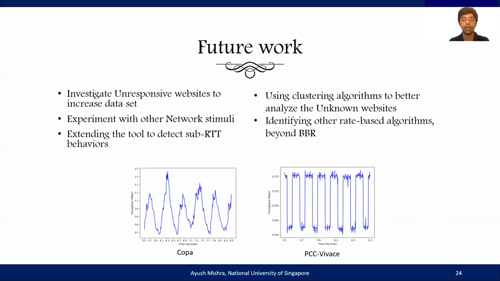Finally, we would want to extend Gordon to identify more recently proposed congestion control algorithms like COPA and PCC-Vivace. We think this would be possible by measuring features that would better reflect the sub-RTT behaviors that these algorithms show. We have been experimenting by using sending rate as one such feature, and we have seen some success in identifying COPA and PCC-Vivace in local testbeds.